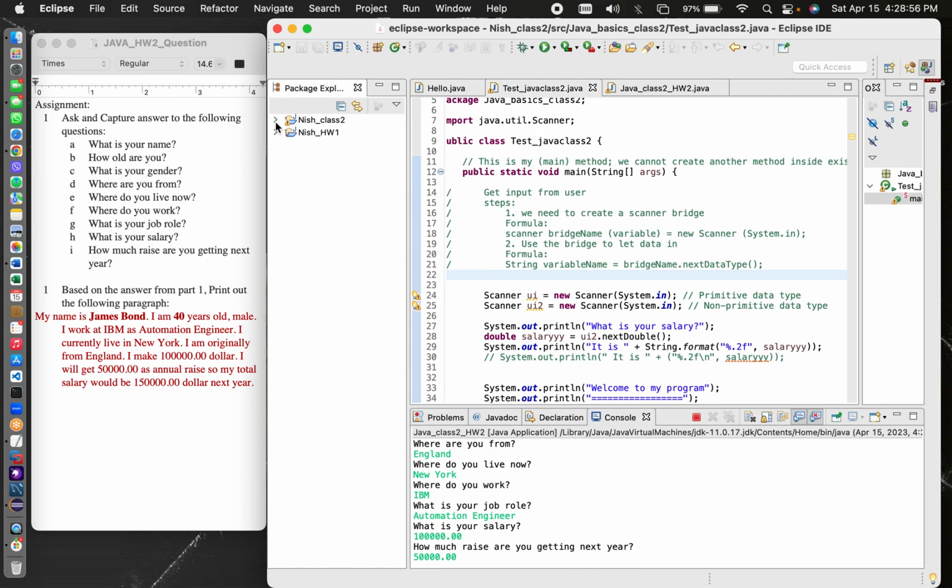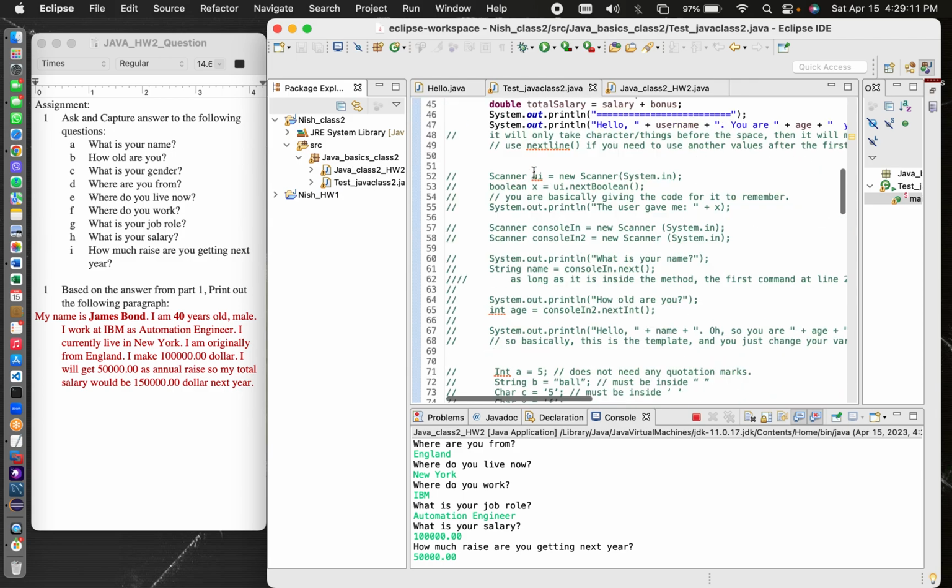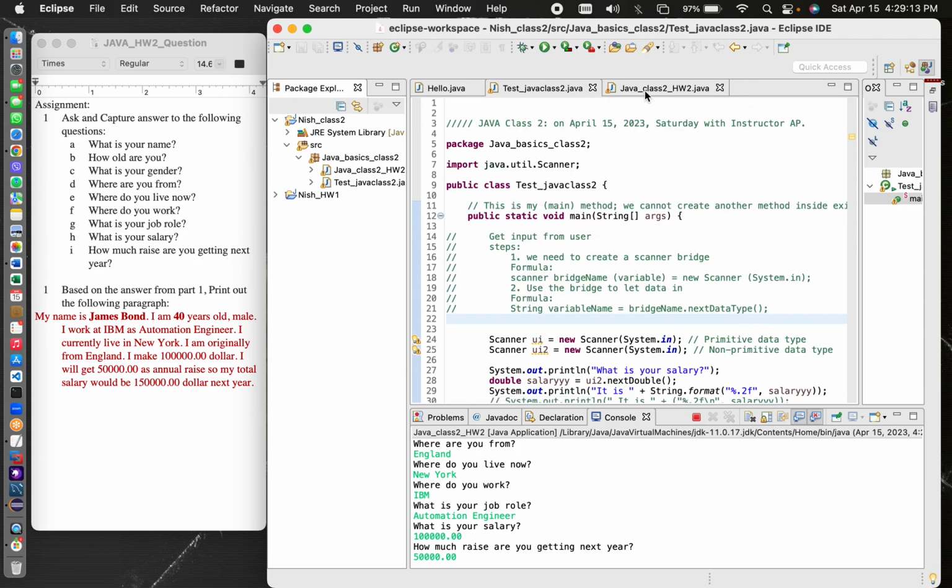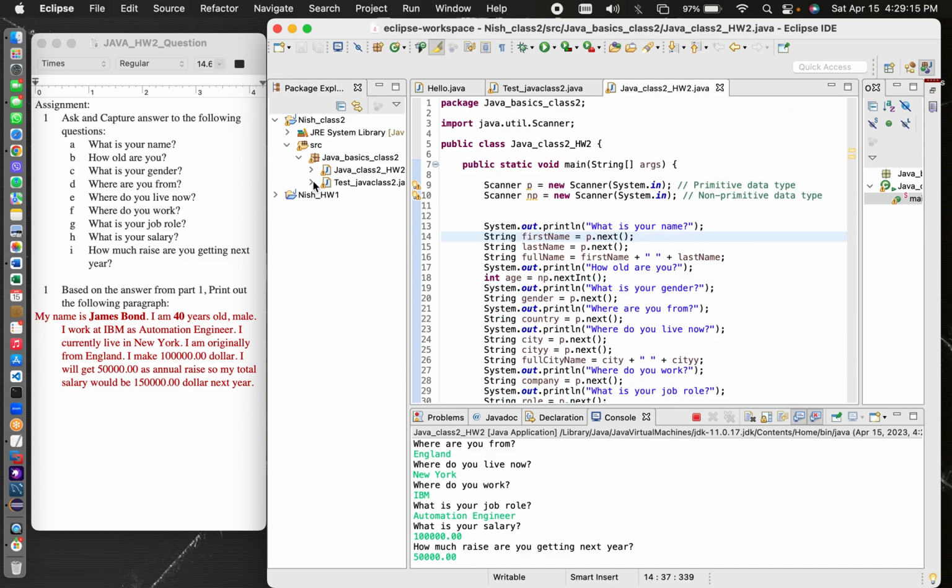To start with, I did not want to create another project, so I used the one I created earlier in the class for the class notes. I just added another class onto the same project. So this is the class notes basically, but I'm going to go ahead and show you my homework, which is right here.